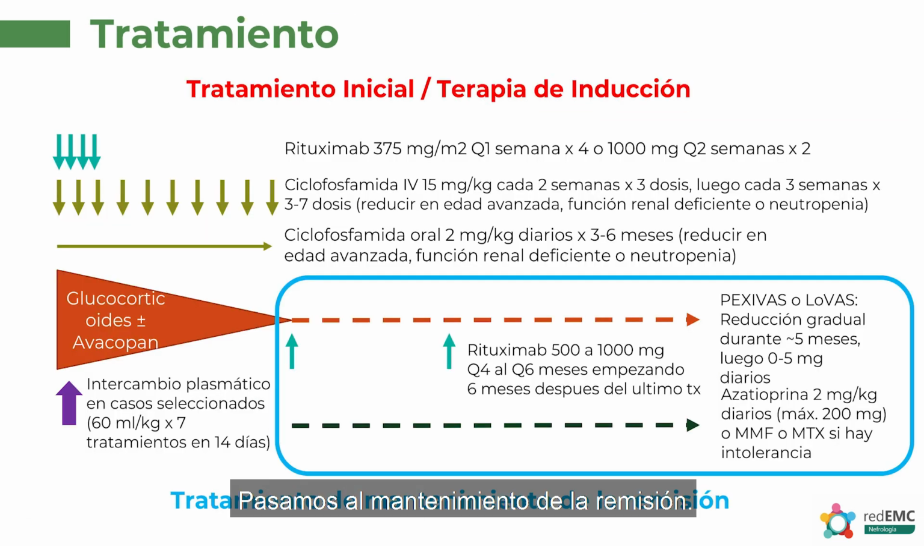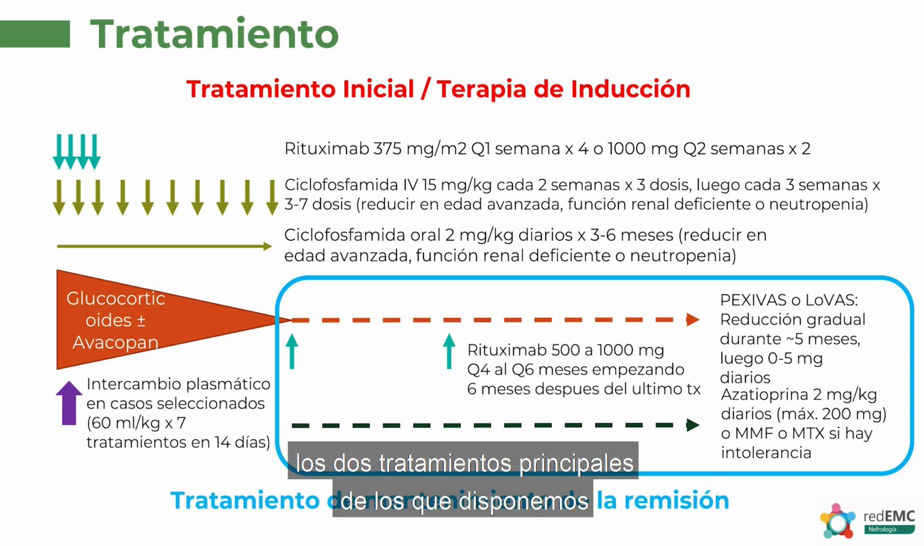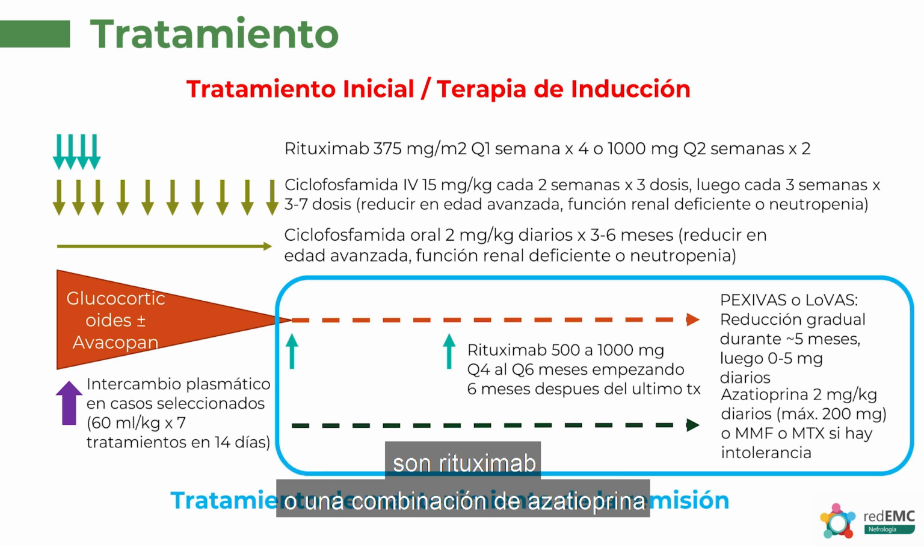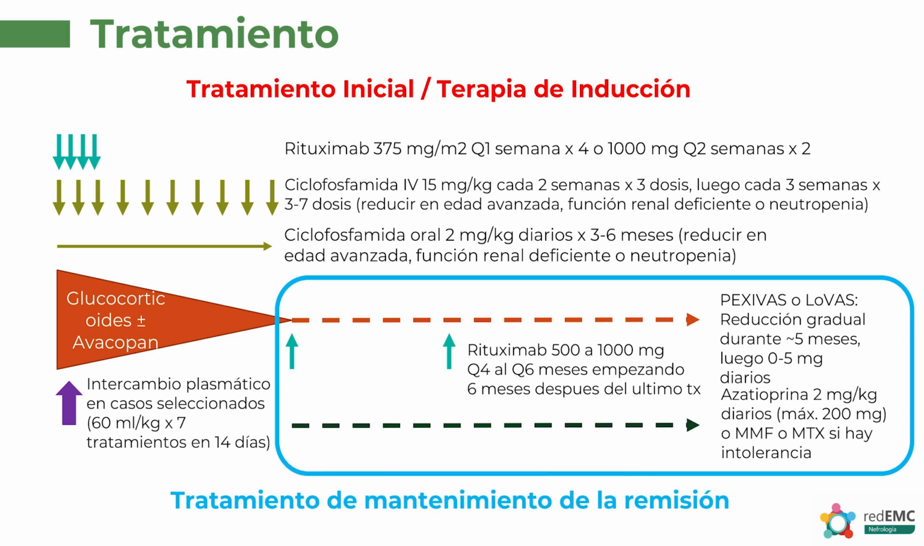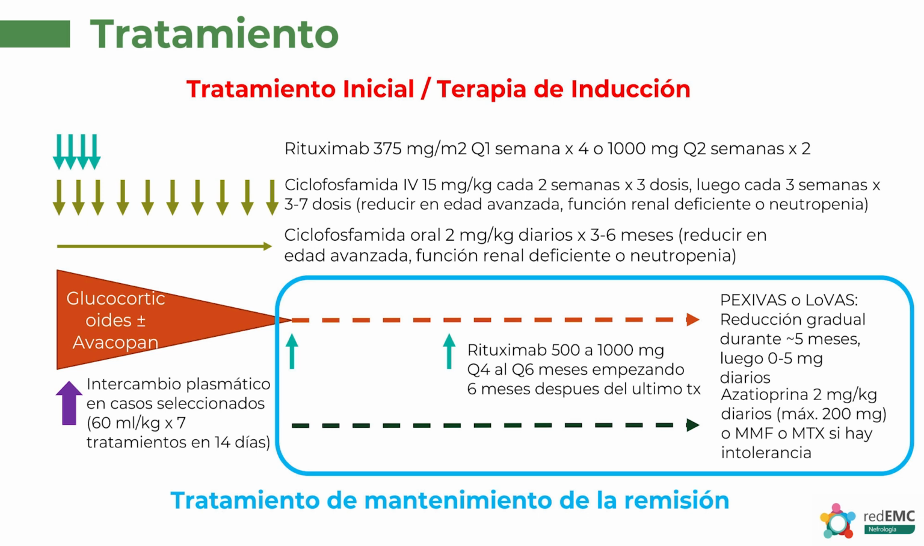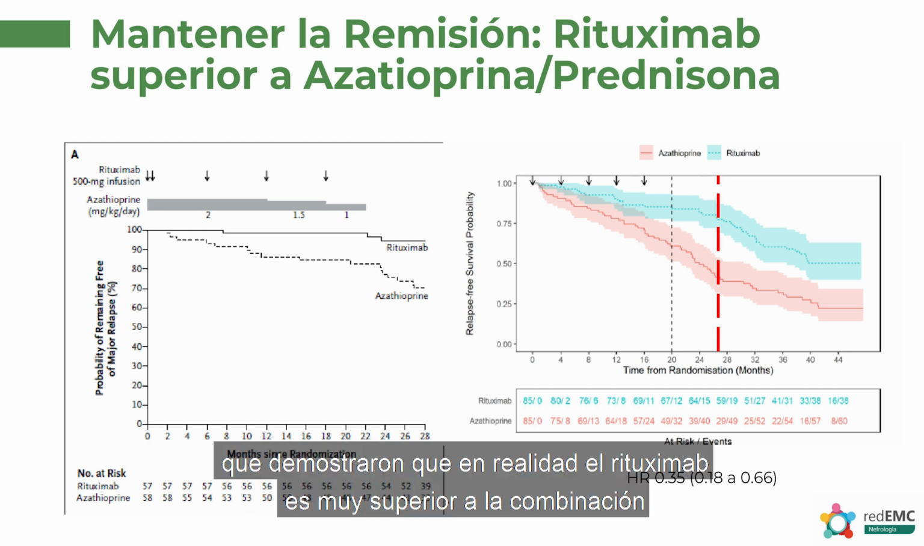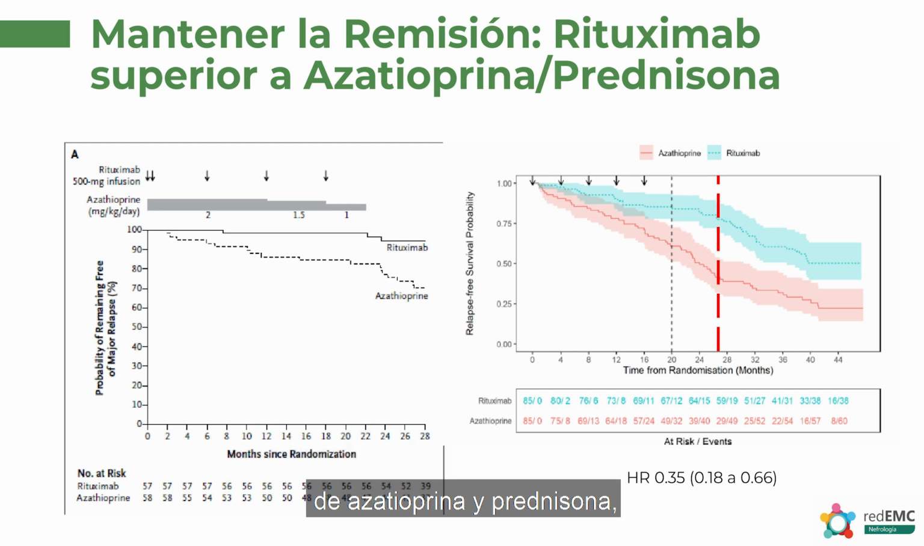Okay, if we move on to remission maintenance, again, this is all summarized in this slide in just a couple of lines, that the two major treatments that we have available to us are rituximab, or a combination of azathioprine and low-dose prednisone. And in those who can't tolerate those medications, you could consider mycophenolate or methotrexate. So just comparing rituximab to azathioprine prednisone combination therapy, there have been two large major trials that have shown that, in fact, rituximab is far superior to azathioprine and prednisone.